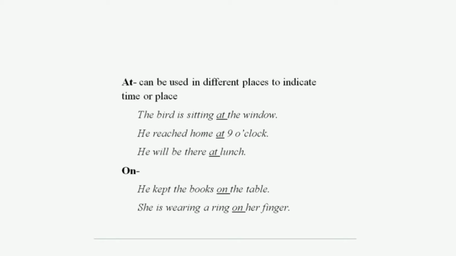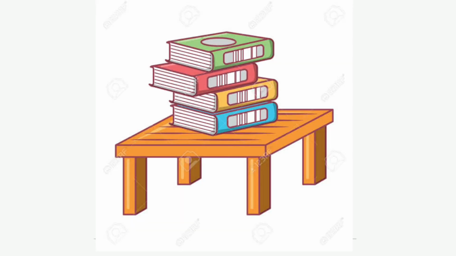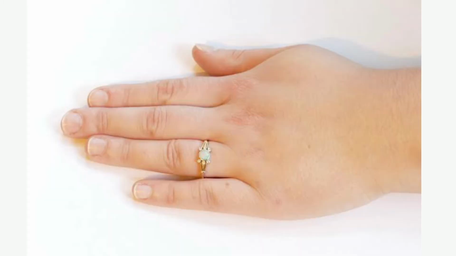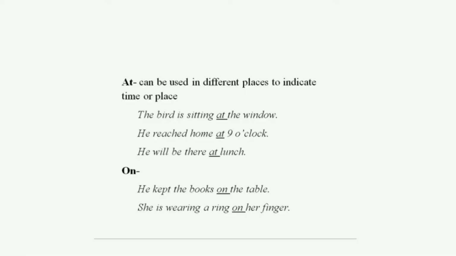Now we can learn on. Where can you use on? When you say about anything on a surface. He kept the book on the table. It's a surface of the table, that position. She is wearing a ring on her finger. Here something attached to her finger, on.